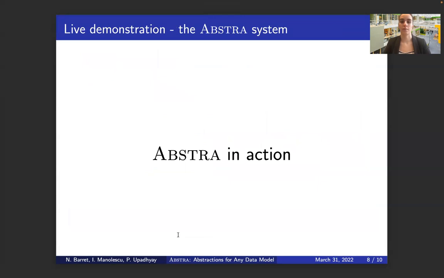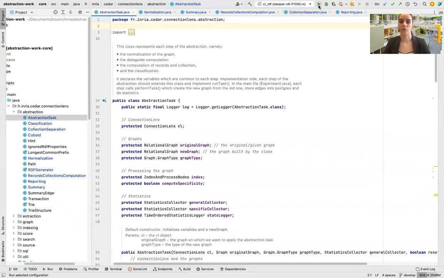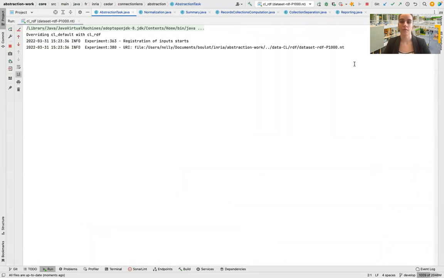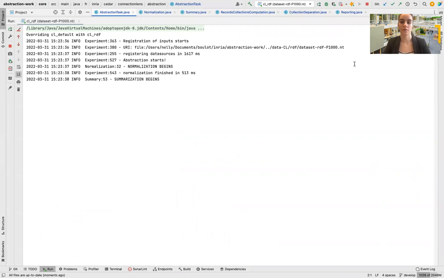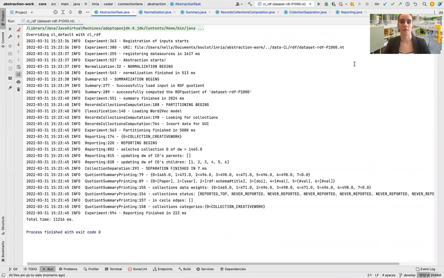Now, I will show Abstract in action. So here I will load a dataset of 1,000 papers that have some basic information such as the title, the year, the journal, and some authors. Here you can see the log of Abstract performing on this dataset.